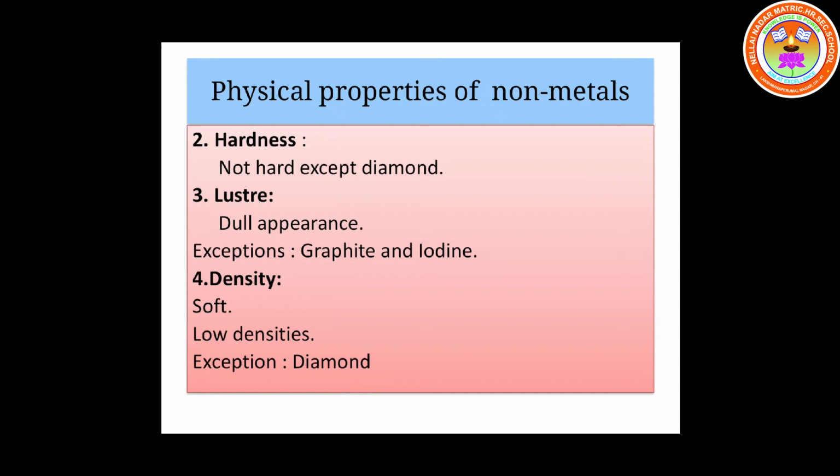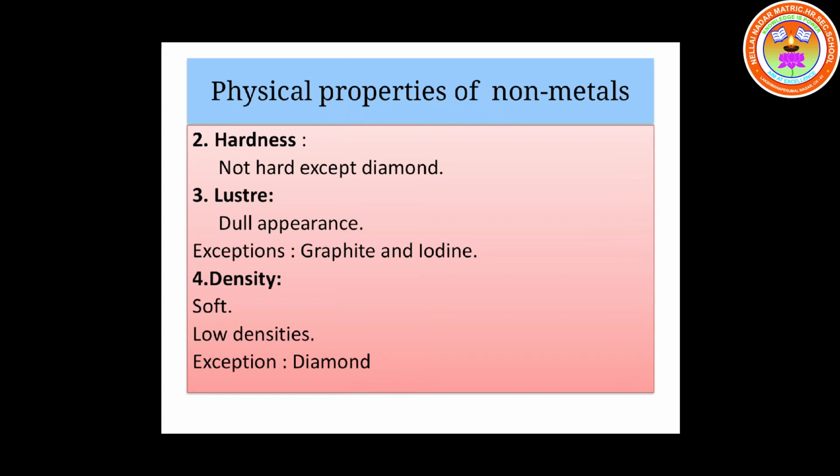Okay. Then next property is luster. All non-metals are dull in their appearance. They are not bright. They are not lustrous. They are not shiny. They are very dull in their appearance. Exceptions: graphite and iodine. Graphite and iodine are the exceptions because they are bright. Where can we find graphite? In our pencil leads. Pencil leads are made up of graphite.